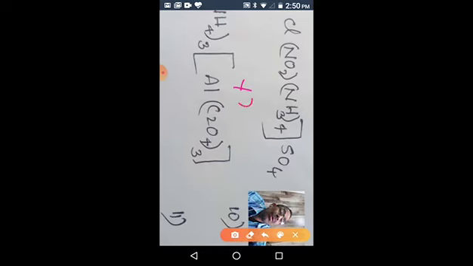Now start the name. Ammonium, you need not mention the number of counterions. Ammonium trioxalate aluminate 3. That's all. Once again, ammonium trioxalate, no tris. Why?